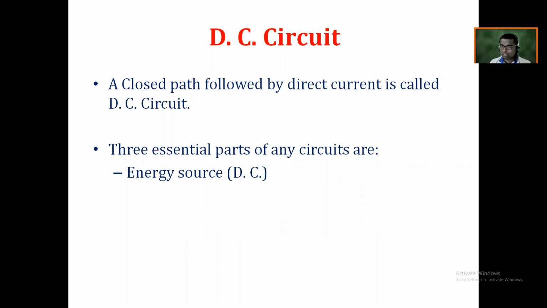But without a dry cell, will the current flow through that bulb? No. Absolutely no. It means the basic function of this energy source is to create the potential difference between the two ends of a bulb. Once the potential difference is created, electrons try to move from the negative terminal to the positive terminal, and hence we say the conventional direction of current is from positive to negative terminal. This is the basic principle behind electric current. Any doubt related to these things?